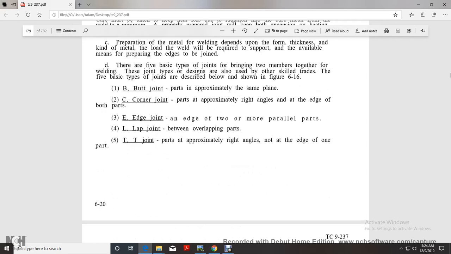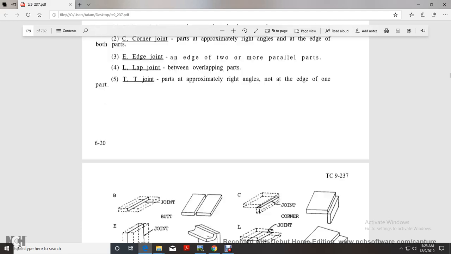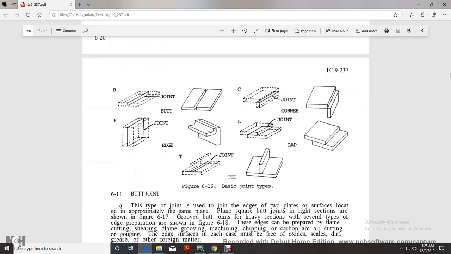B is the butt joint, with parts in approximately the same plane. C is the corner joint, with parts at approximately right angles at the edge of both parts. E is the edge joint, with the edges of two or more parallel parts. Then the lap joint, with overlapping parts. And the T joint, with parts at approximately right angles, not at an edge of one of the parts. And it shows you basically the joints: butt joint, edge joint, corner joint, lap joint, and T joint.